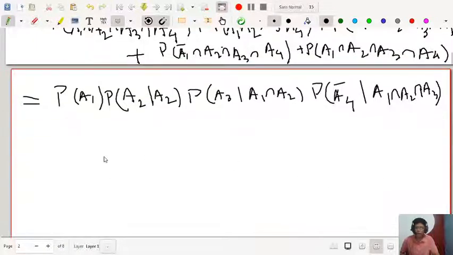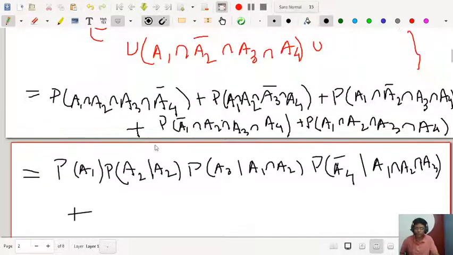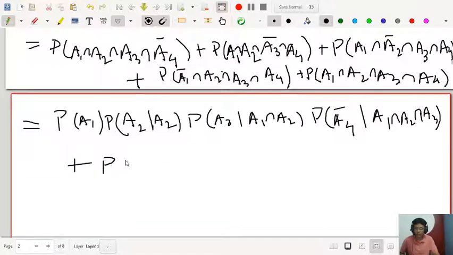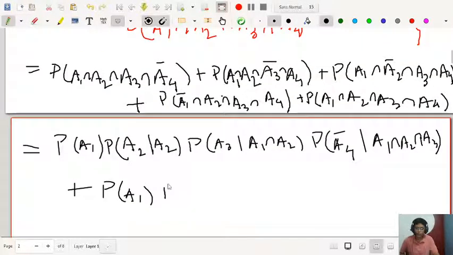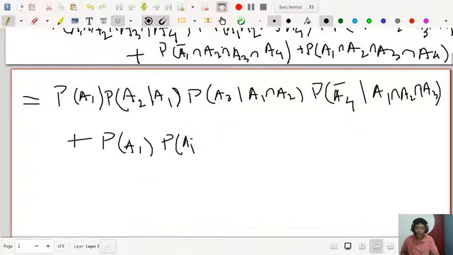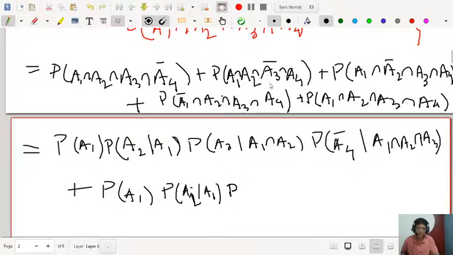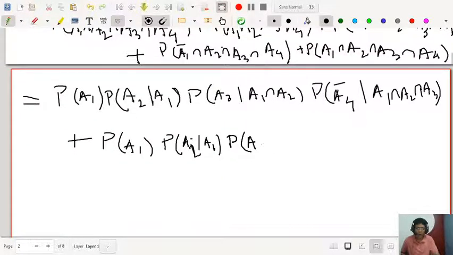Now plus, similarly, you can write the second one: the probability of A1, the probability of A2 on the condition that he passes A1, then the probability of A3 bar, that is, he fails in A3, given he passes A1, A2.